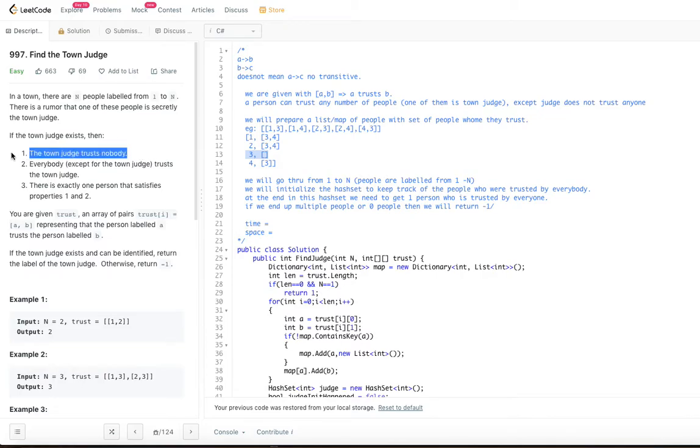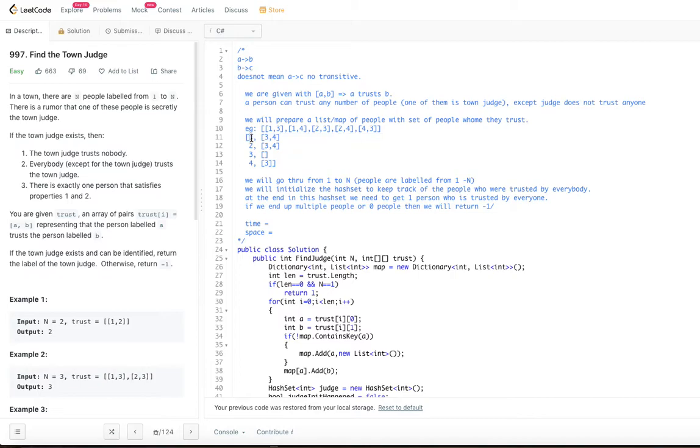So the number 1 is satisfied. We are saying a town judge means number 1 and number 2 from the left side, so these two should be satisfied. 3 satisfies this one, he doesn't trust anyone. And everybody trusts the town judge. So try to find out if 3 is there in the trust map of everyone.